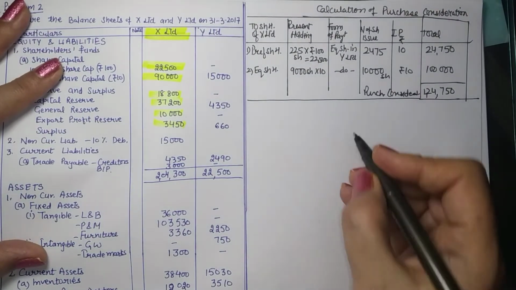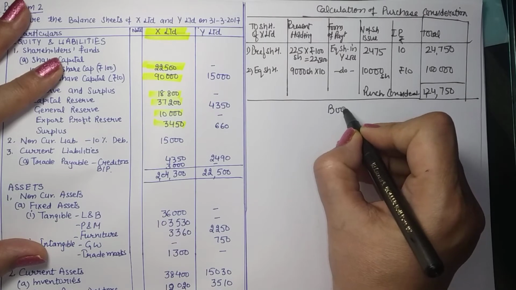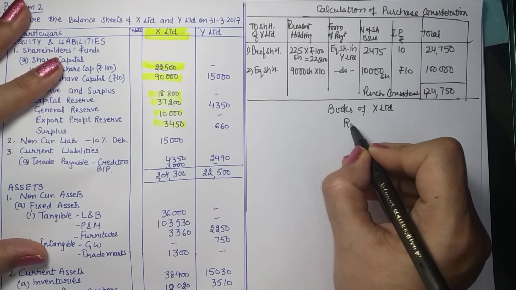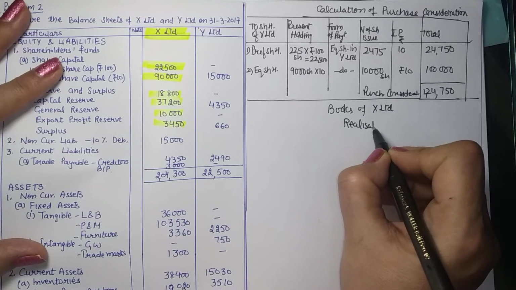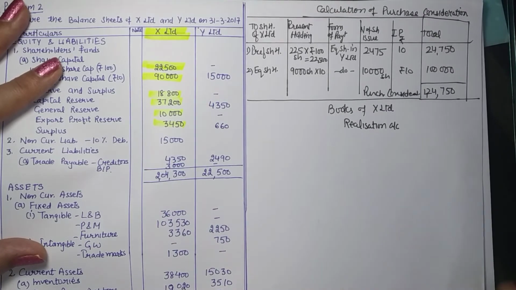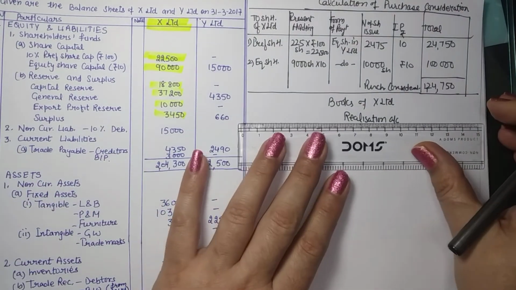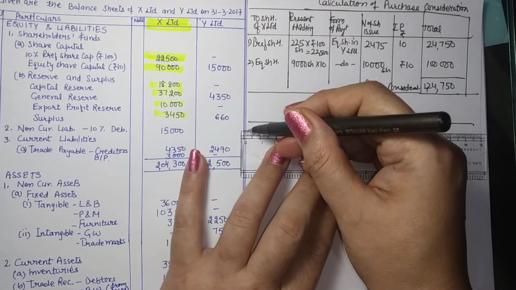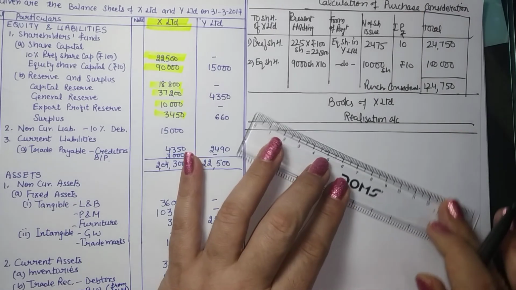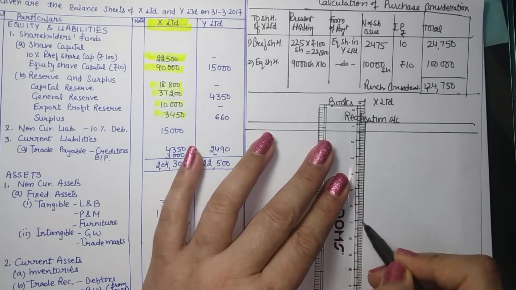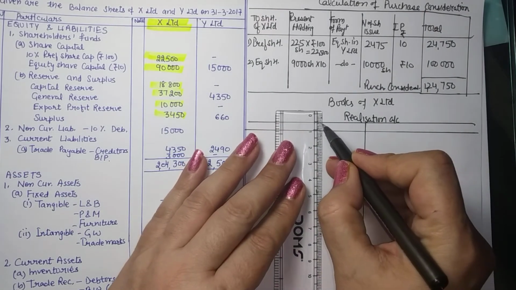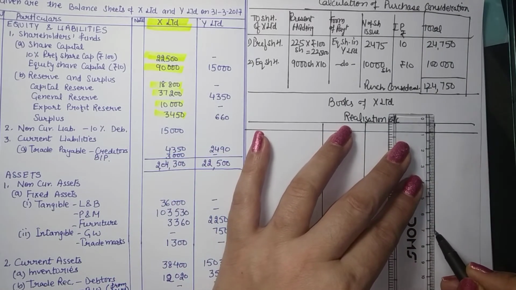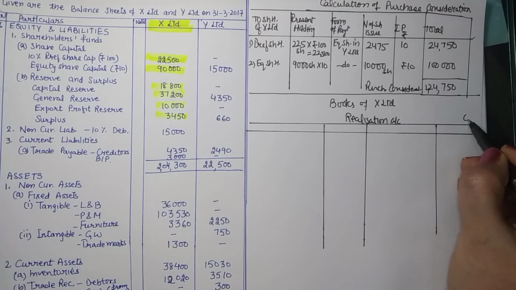Now coming to the closing of the books. So in the books of X Limited, we will start with the realization account, and you know the format. So T-shape account. Now the realization account is prepared to settle all external liabilities and all assets, subject to cash and bank, for which we have a separate rule. So let us see.